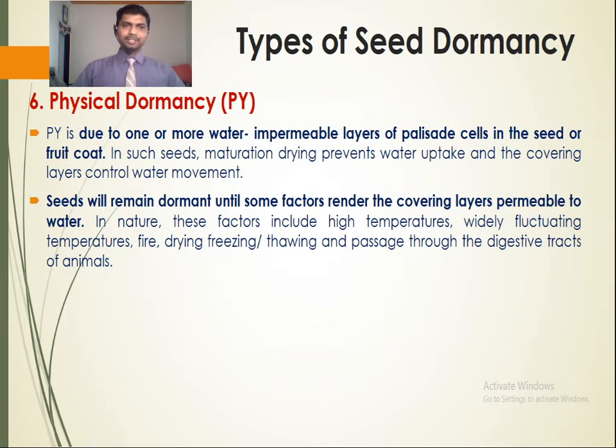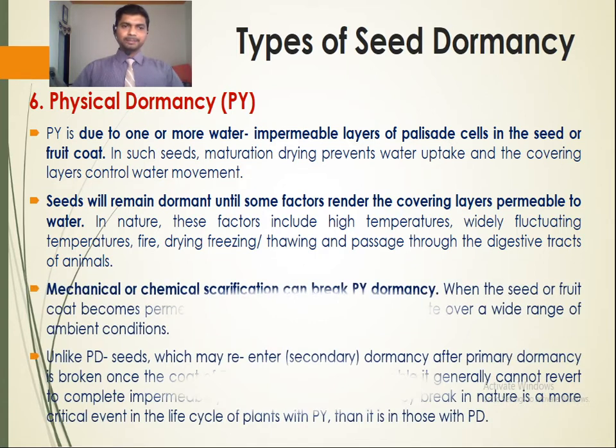Okay, next, this is the physical dormancy. This physical dormancy is due to the presence of one or more water impermeable layers of palisade cells in the seed or fruit coat. Impermeable means those layers which do not allow the entry of water or any substances or solvent through them. So this is called impermeable layers.